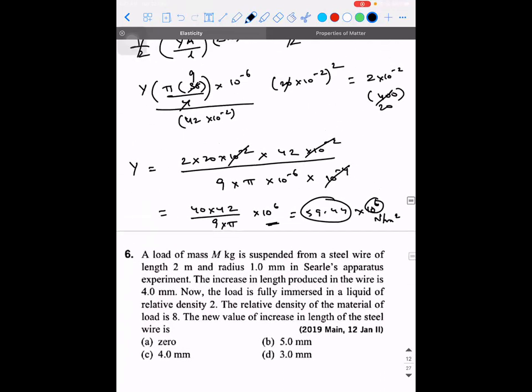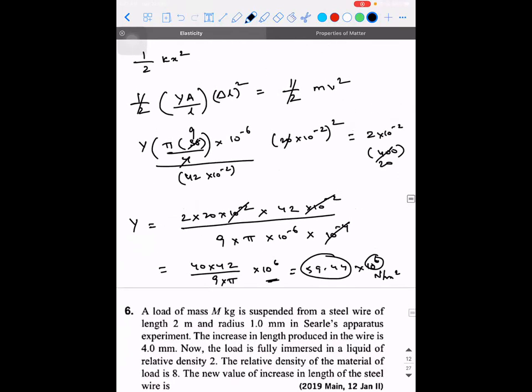Sir, where did the other 20 come from in 2 into 20? Which 20? This one? That is 20 square, sir. There itself it is 400. Oh, I missed a 20 again. You should have canceled the 20. Why did you put 20 on the RHS? That is why I have canceled this 20. That's a mistake I made. So this 20 will not come.